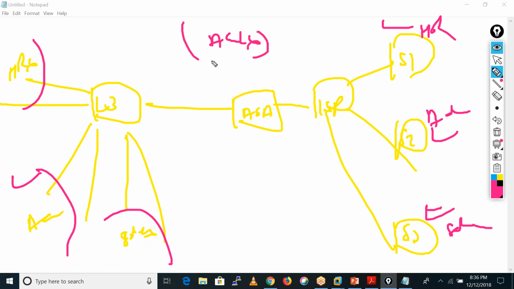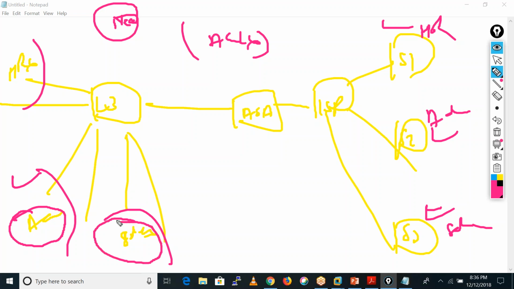Now what requirement comes here? You hire a new guy. That guy is an expert at doing administrator work and also at sales work. So for that particular user, you need to provide access to these two servers, this server and this server.